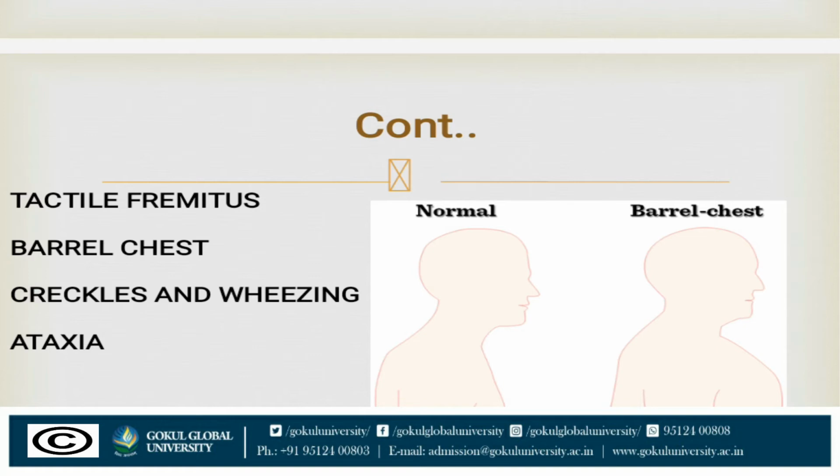Then crackles and wheezing, okay. These are abnormal breathing sounds. Crackles mean fluid accumulation in the lungs. If fluid accumulates in the lungs, the person has an abnormal breathing sound. Wheezing is due to narrowing of the small airways in the lungs. Then ataxia. Ataxia is impaired balance or coordination of the body due to the lack of oxygen in the body. The person gets ataxia, impaired balance or loss of coordination.